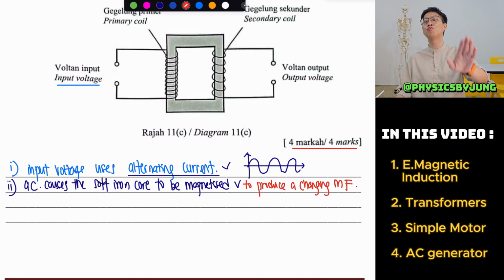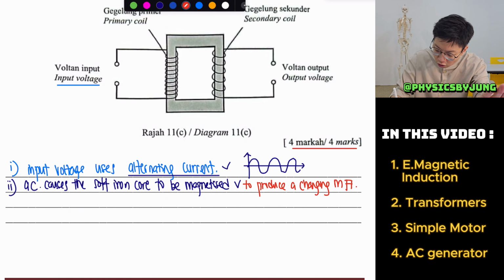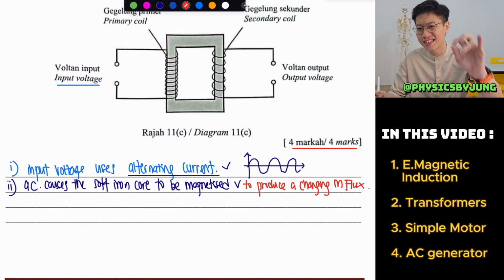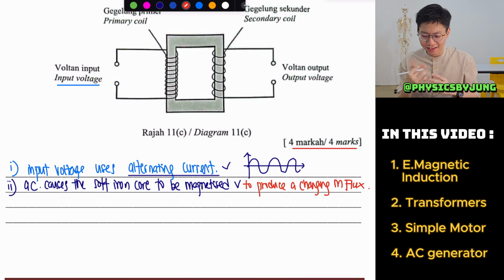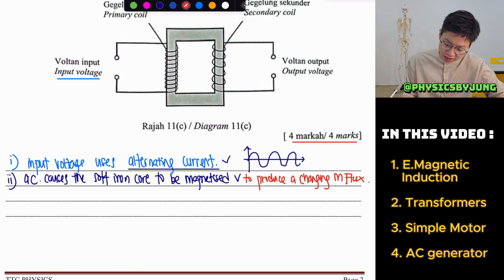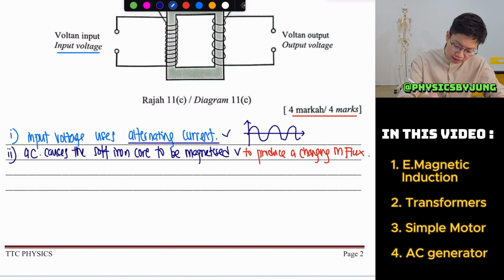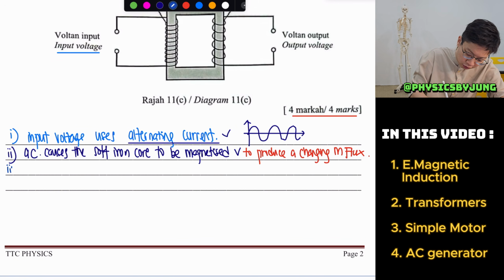Okay, remember guys, we accept magnetic field, or you can write magnetic flux, also okay. So you can write magnetic field or you can write magnetic flux. After that, what's next? The next part is number 3.